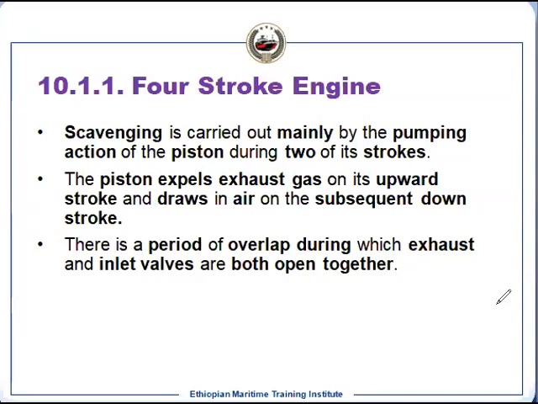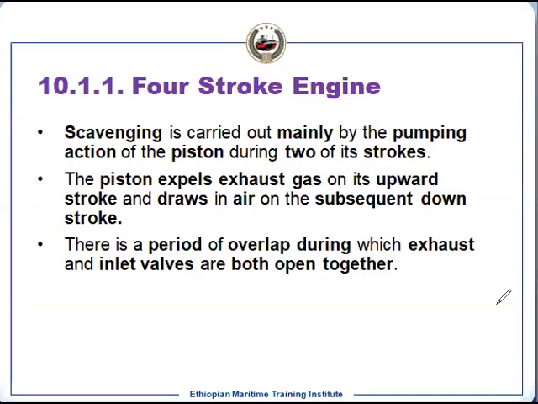The exhaust valve will remain open when it is reaching TDC, and after TDC it will remain open until around 15-20 degrees after TDC. Now this is called overlapping, because the exhaust and inlet valves are both open together. This ensures that all the remaining exhaust has been removed from the cylinder for the next cycle.